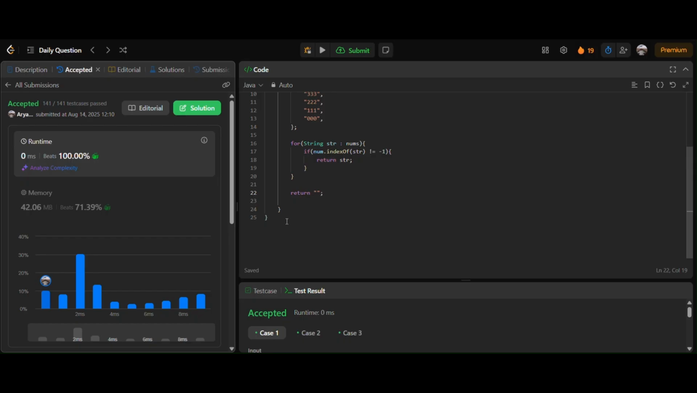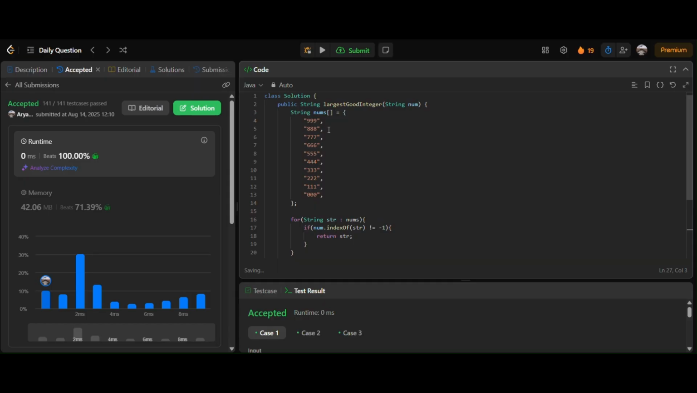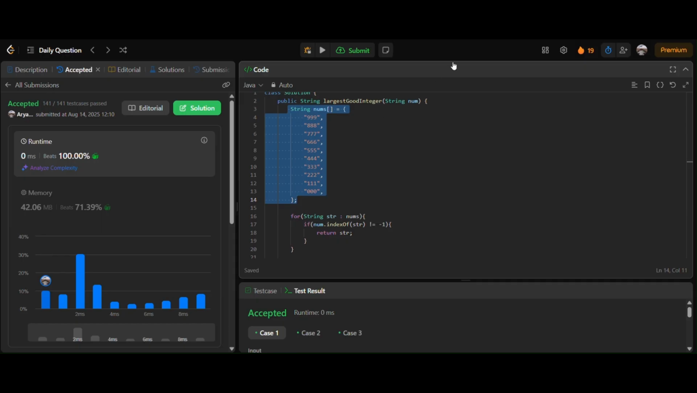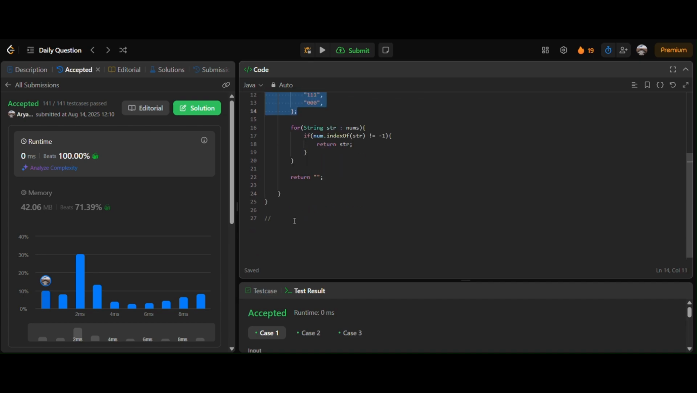Now coming to the time and space complexity of this code. Here we are declaring an array of strings which is of size 10. So for any given input string num, it is going to be constant space because it is not going to increase, because the possible set of solutions is always going to be 10. So the space complexity will be O(1).